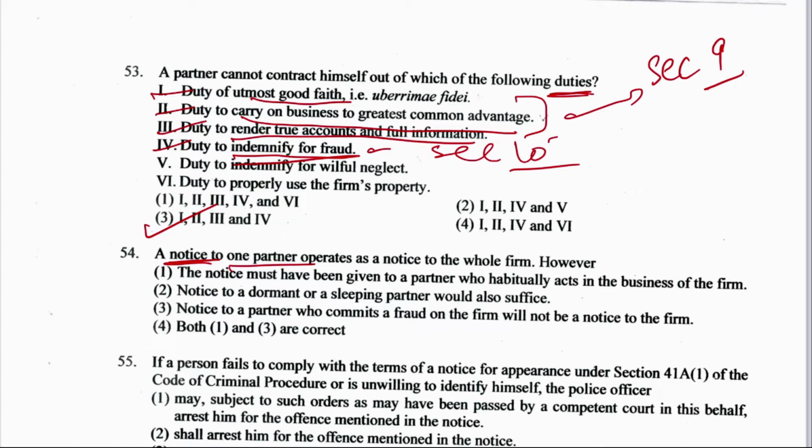It will be operated as notice to the firm. But if it is given to a partner who commits the fraud, then it will not be operated as a notice to the firm, but it will be operated as notice to that defaulting partner only. So the right answer here is option number 4. Both 1 and 3 are correct.